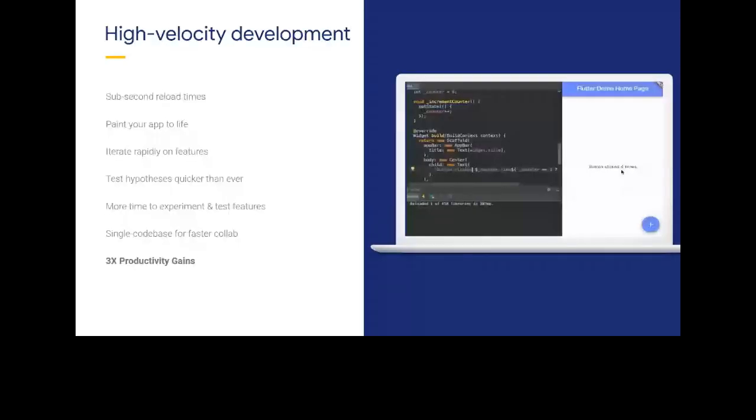So here is what I mean by high velocity development. As you can see, he's changing the counter plus plus to counter minus minus, and it takes about 363 milliseconds, and then the function started working. So it takes very little time. You can have a reload time in sub-seconds. You can paint your app very quickly, iterate rapidly on the features, and test the prototype very easily. That's all possible with Flutter, which I feel is somewhat difficult with native approaches. I don't have much experience with that. With all these points, Google claims a 3x productivity gain through Flutter.